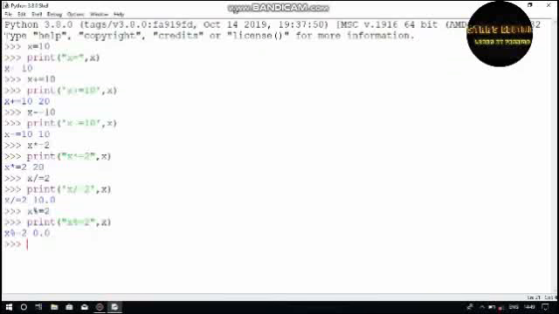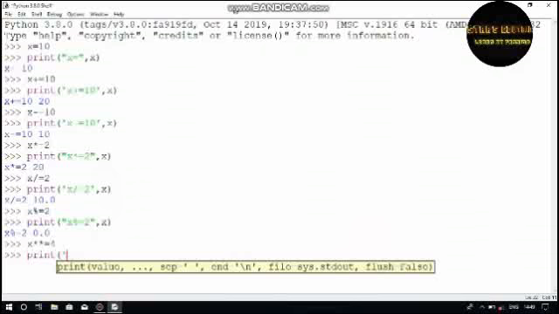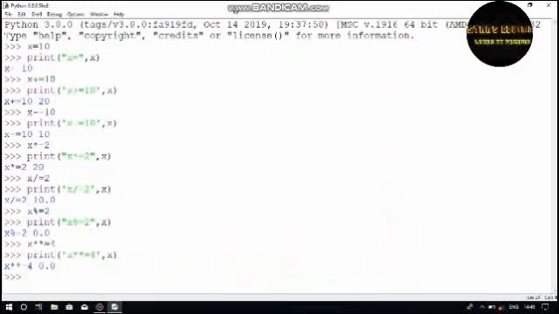So the next thing, the second last thing, is times equals 4. Let's say okay, print x times equals 4. Then what would be the answer here? The answer is 0, because 0 times anything is 0. We know that already because the value of x changes during the program.